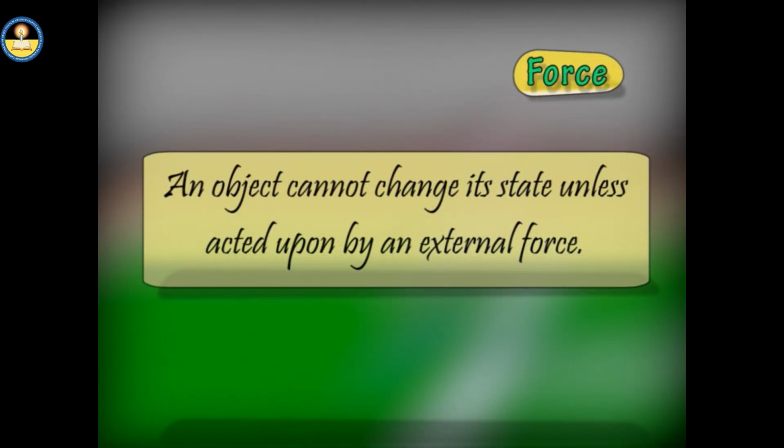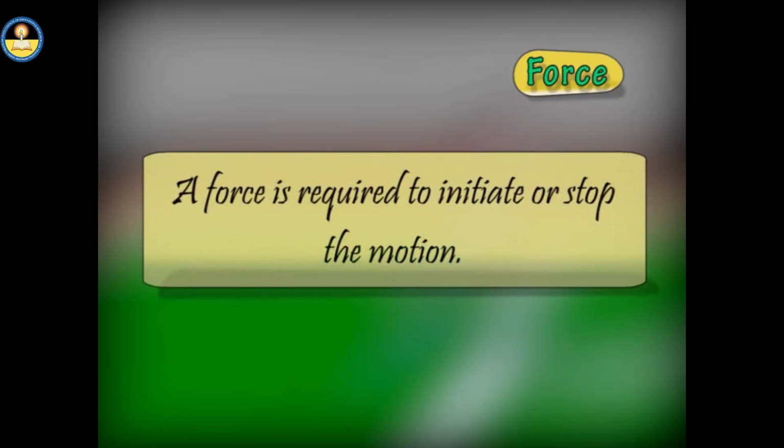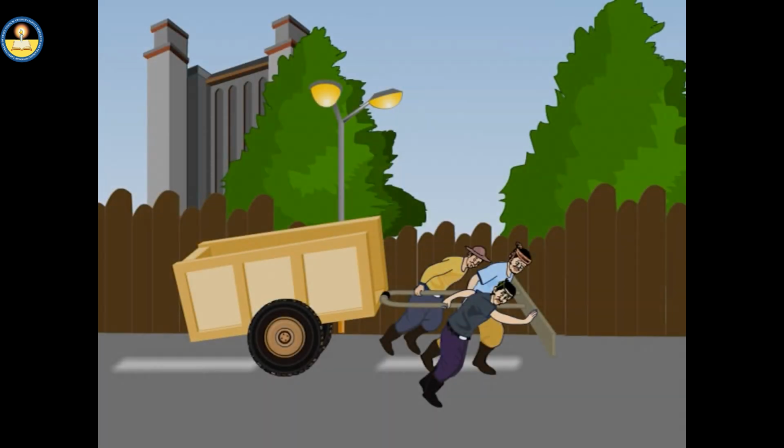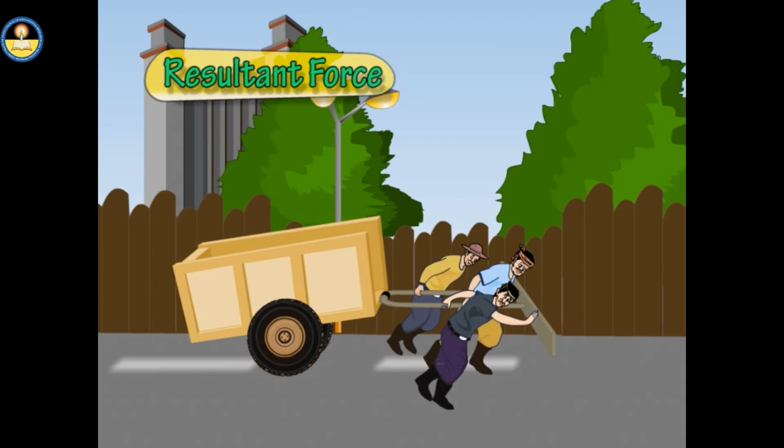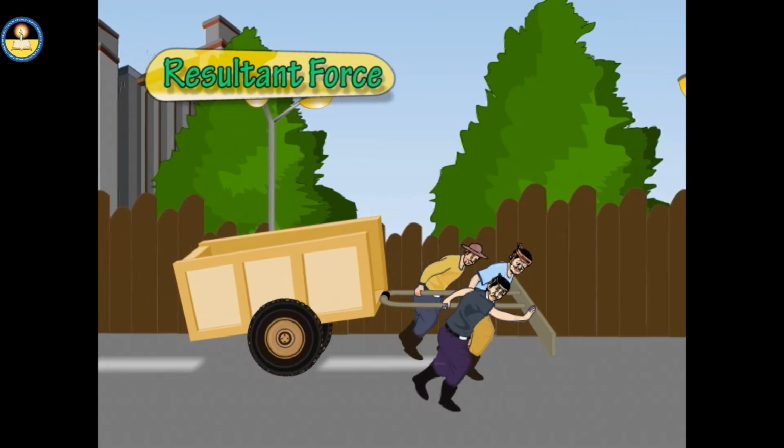It can be noticed that an object cannot change its state unless acted upon by an external force. That is, a force is required to initiate or stop the motion. Many forces act on a body simultaneously. For example, several persons may jointly make an effort to move a heavy cart.